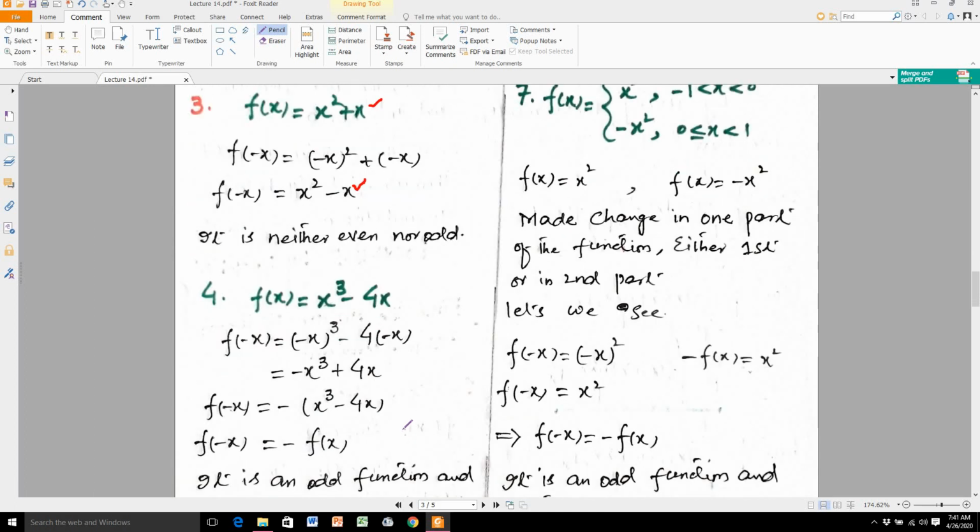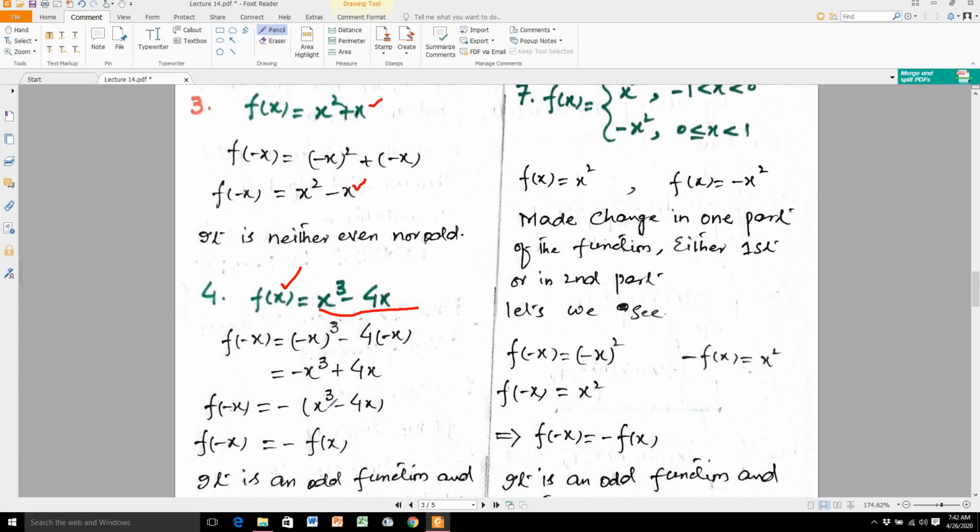Now we move toward question number 4. F of x is equal to x cube minus 4x. Again set x is equal to minus x. You see here f of minus x is equal to minus x whole raised to the power 3 minus 4 into minus x. When you open this, it is equal to minus x cube plus 4x. When I take this negative 1 common from here, it acquires the shape x cube minus 4x, and you know that this x cube minus 4x is equal to f of x.